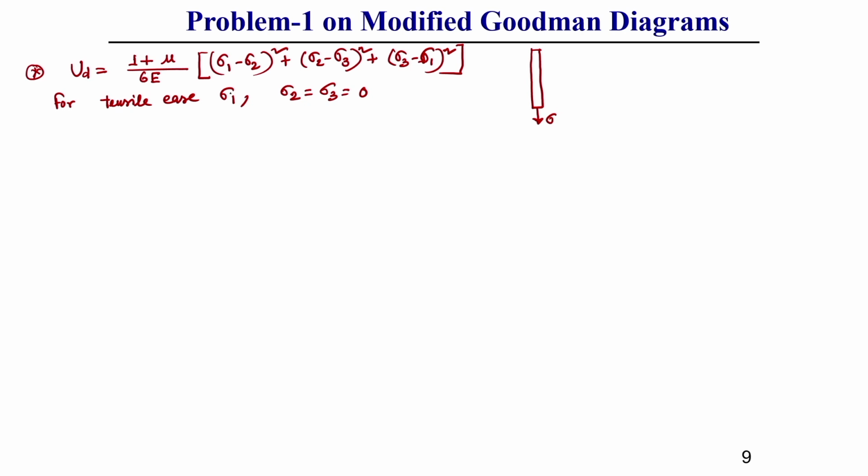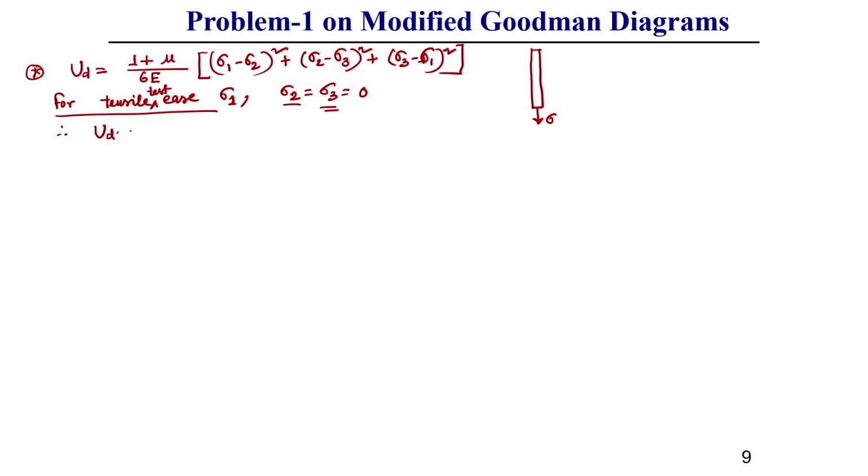That is why you get only one maximum stress. So, for tensile test case, sigma 1 will be there, sigma 2 and sigma 3 will be 0.